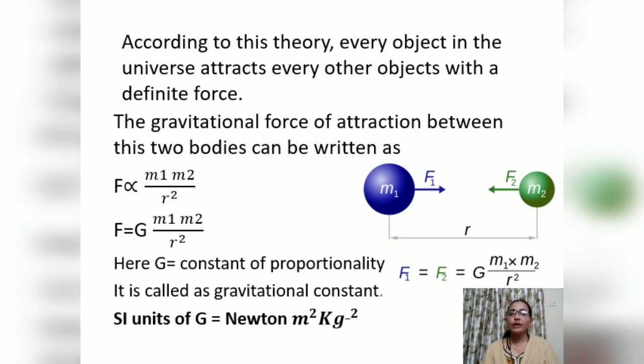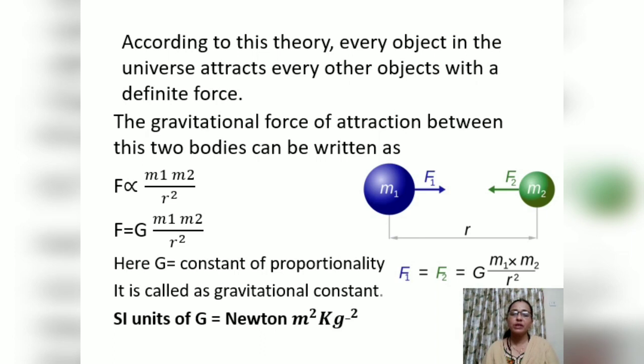The gravitational force of attraction between these two bodies can be written as follows. First of all, let's think about the two objects. Here you could see two objects. Any two objects you can take from the universe or from your surroundings. It can be two people also. So, M1 is one object and M2 is another object. Here M denotes mass. So, the mass of one object and the mass of another object.